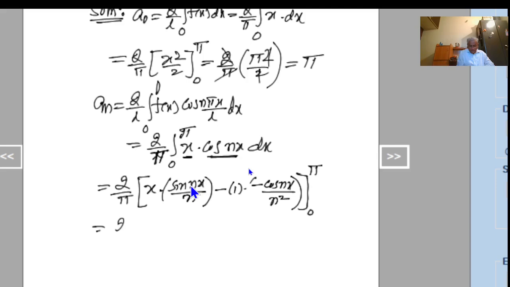So this is equal to 2 by pi. Now if I put the upper limit, sine of n pi becomes 0, therefore the first term becomes 0. Now I can make minus of minus as plus here. This is plus cos of n pi.